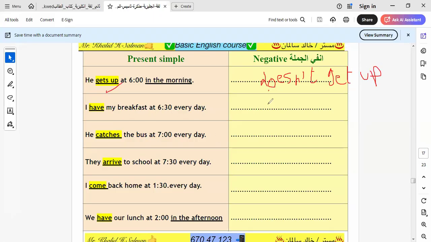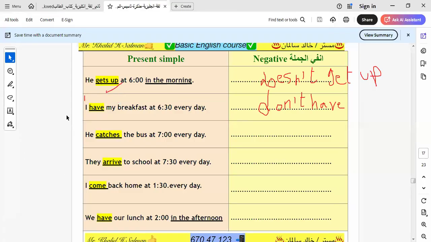Here it will be don't have, and I put the verb in the stem form. If we have the singular pronoun here, it will be he has. If I replace I have by he has, what will the answer be? It will be doesn't have. So here we have the verb have, and I put doesn't have. When we have has, I return the verb to the stem. Okay. Let's go to another one.